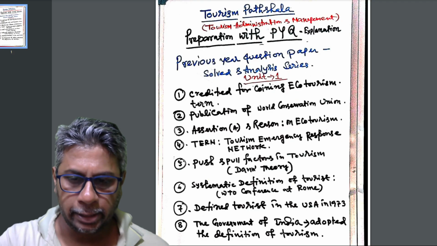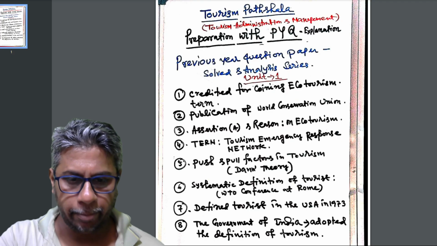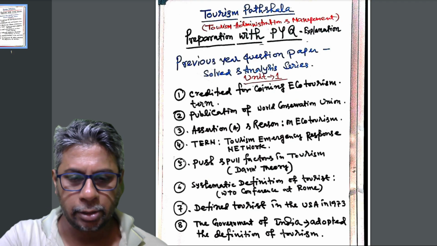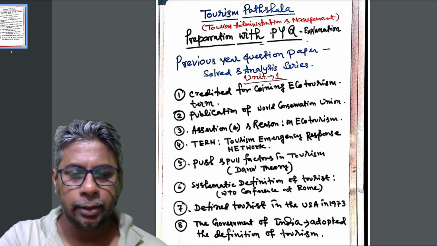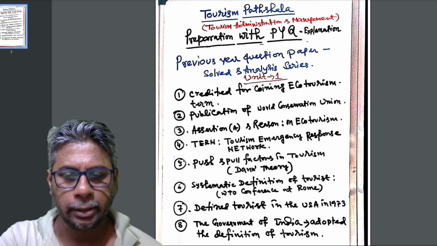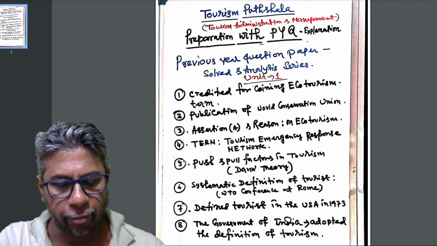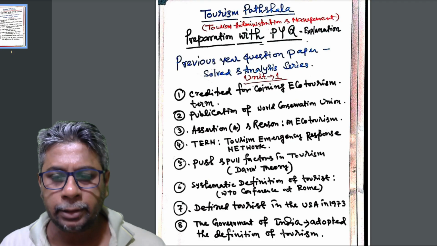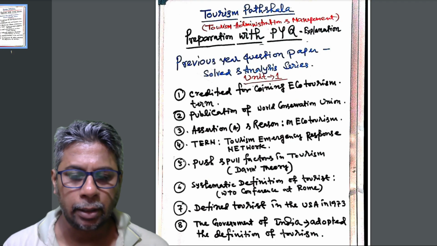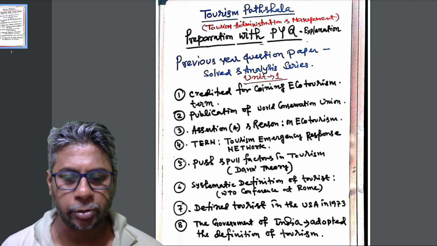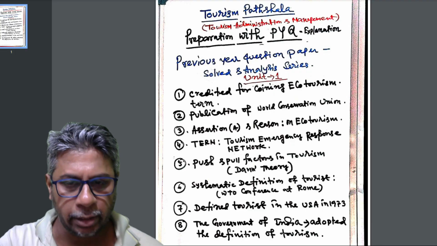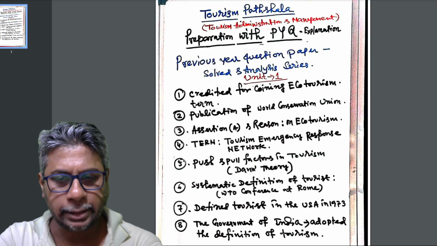Next, our topic is the systematic definition of tourist. The UNWTO conference at Rome in 1963 gave this conception. Next, we learn how tourist was defined in the USA in 1973. And finally, we learn how the government of India adopted the definition of tourism. These are the important topics. Today, we are going to learn the detail.